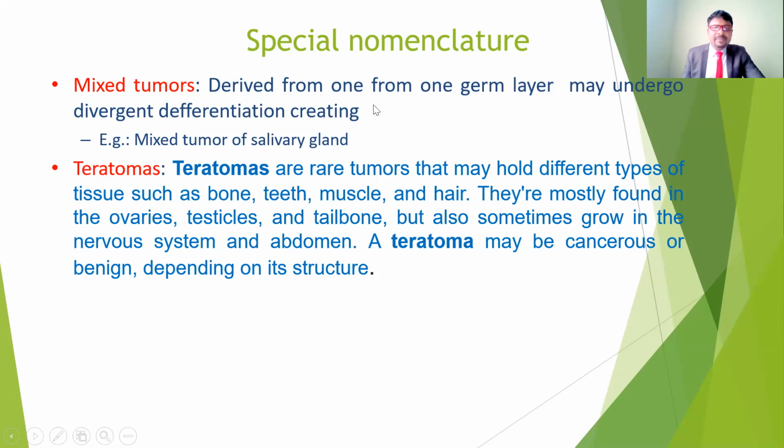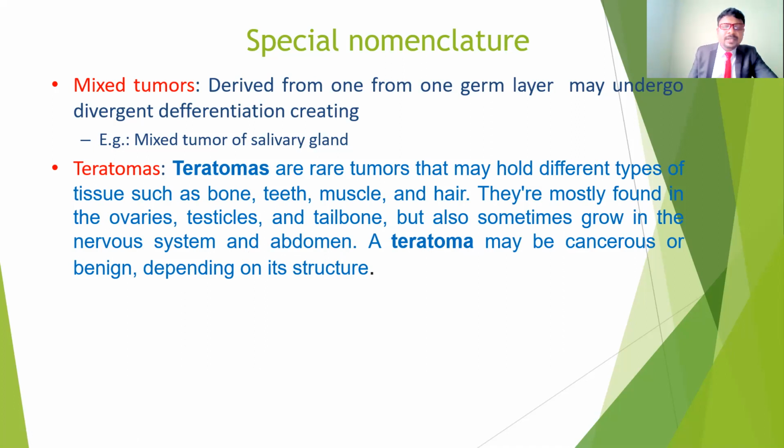These are derived from one germ layer that may undergo different differentiation, so different layers are involved, and according to that they get different names. For example, teratomas. These teratomas are rare tumors that may hold different types of tissues such as bone, teeth, muscle, and also hair. They are mostly found in the ovaries, testicles, and tailbone, but sometimes grow in the nervous system and abdomen. A teratoma may be cancerous or benign, depending on its structure. So they are a mixed type, depending on which layer is involved.